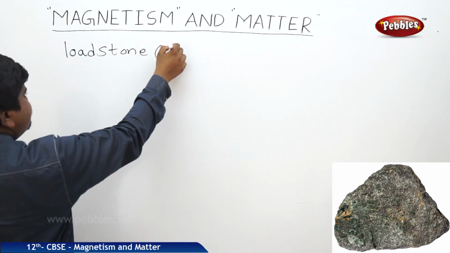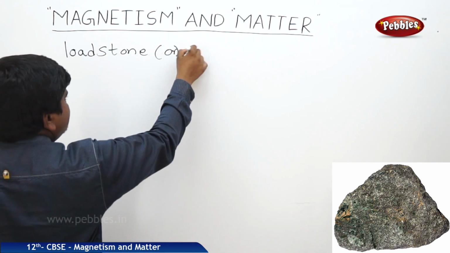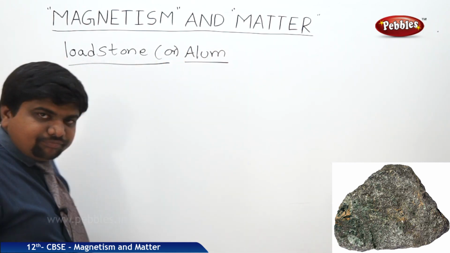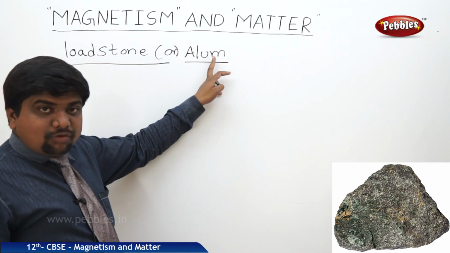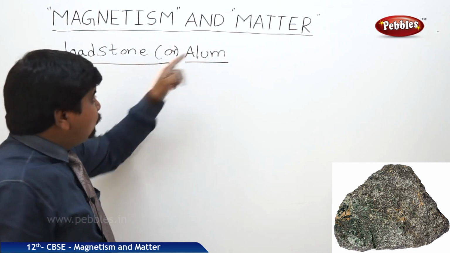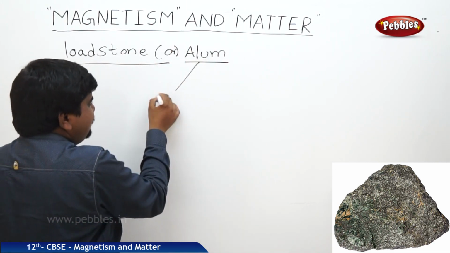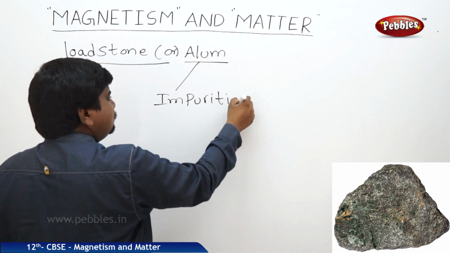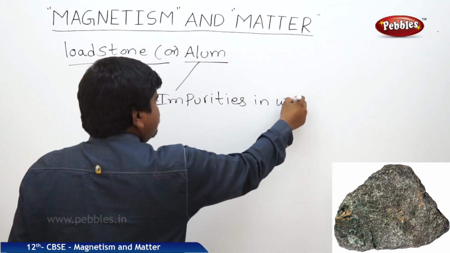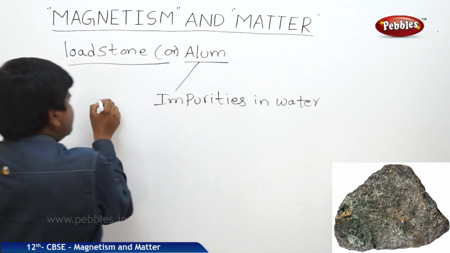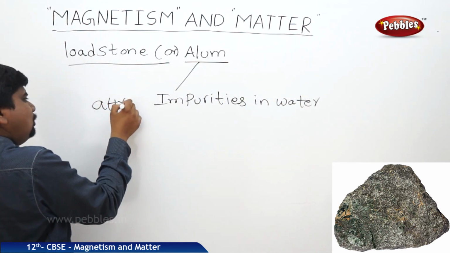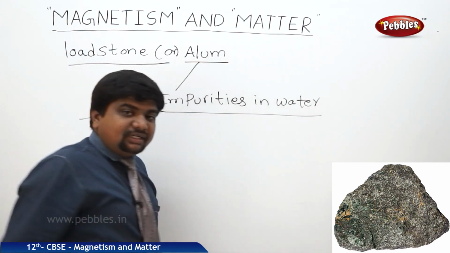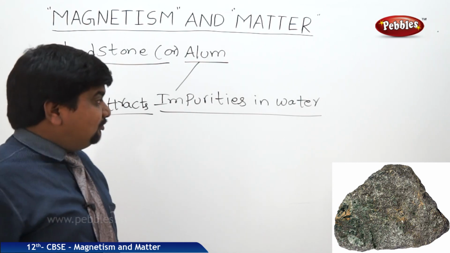The other name of this is alum. Yes, we know this alum, which attracts the impurities in mud water. This is one of the methods to purify liquids or mud water.